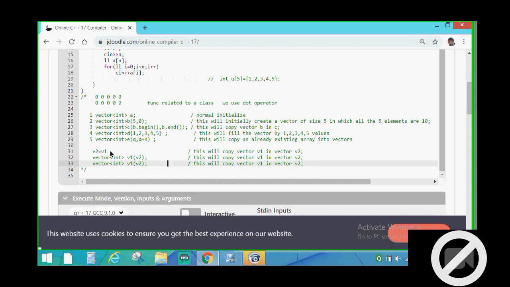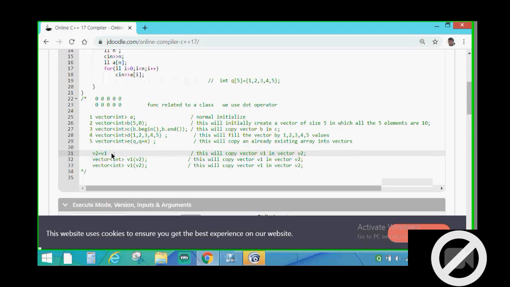As one asked, what is the difference between array and vector? We cannot directly copy array 1 into array 2 by doing this, as we copy normal variables. If there is a variable x which has value 2, and if there is variable y, I can copy variable x into y by writing y equal to x. But can I copy an array like that? No. I have to iterate over the array and copy all the elements into another array one by one. But this is not the case here. For vectors, we can directly copy vector v1 into vector v2 by doing this. I missed the semicolon again.